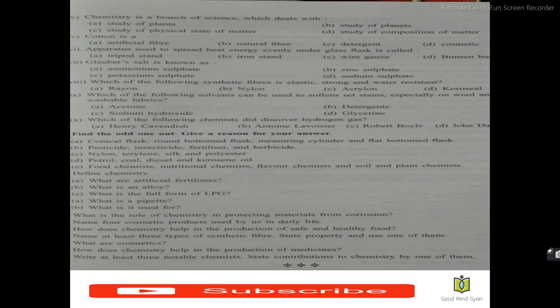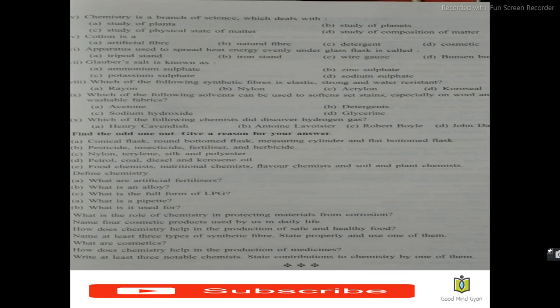Name at least 3 types of synthetic fiber, state property and one of uses of one of them. Okay, so there are many synthetic fibers, man-made fibers such as rayon, nylon, terylene and many more. State the property and use of each of them. There are many properties. Let me give a few properties of these fibers.